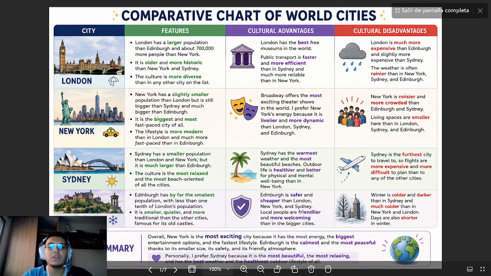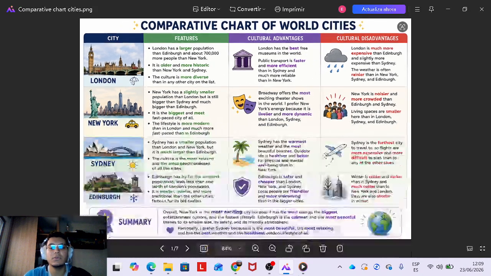Overall summary. Overall, New York is the most exciting city because it has the most energy, the biggest entertainment options, and the fastest lifestyle. Edinburgh is the calmest and the most peaceful thanks to its smaller size, its safety, and its friendly atmosphere. Personally, I prefer Sydney because it is the most beautiful and the most relaxing and has the best weather and the healthiest outdoor lifestyle of all of them.